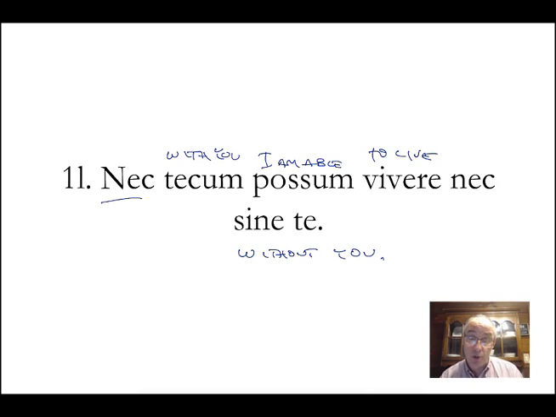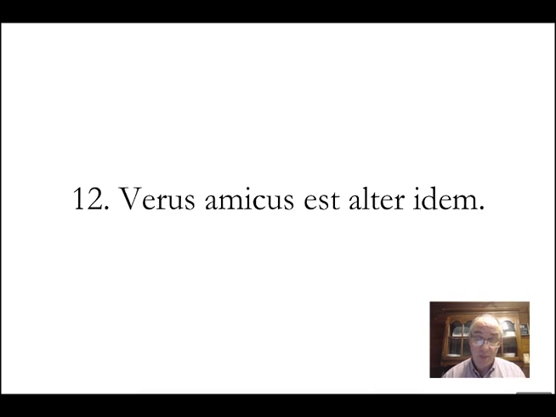The precursor to U2, with or without you. Number 12. Verus amicus est alter idem. A true friend is another same thing. Is another self. A true friend is another self. Yeah, it's just a quirky little saying.